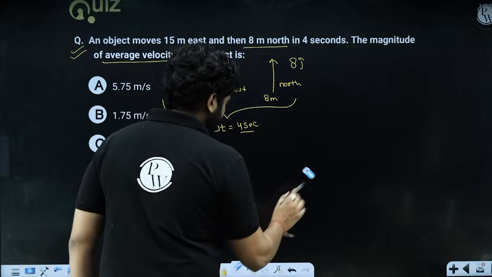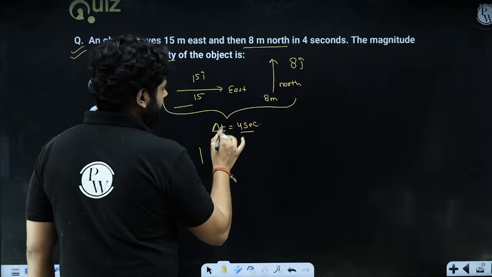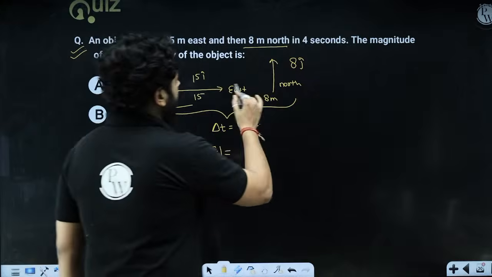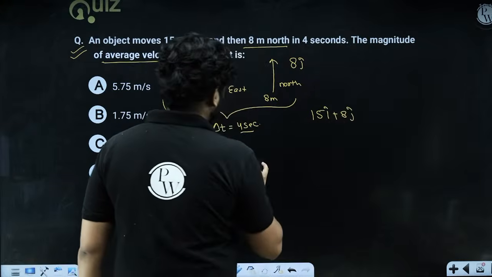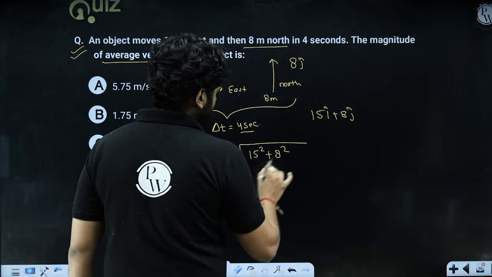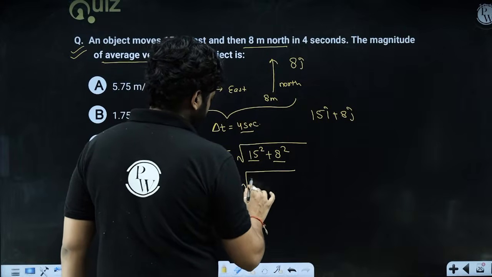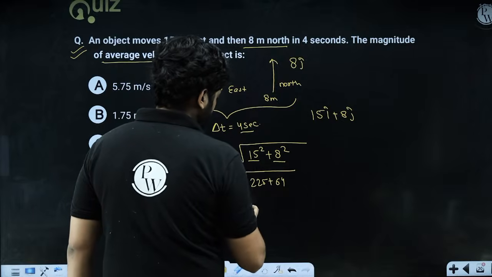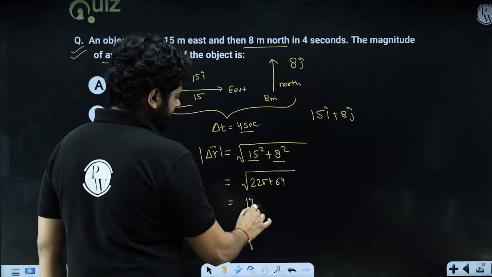So you see that the displacement vector is 15i plus 8j, and magnitude of displacement will be under root 15 square plus 8 square. So under root 225 and 64, which is under root 289, which is 17, right?